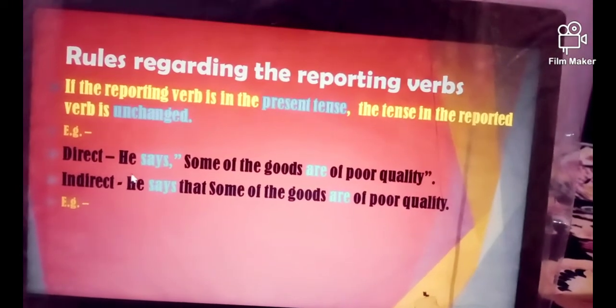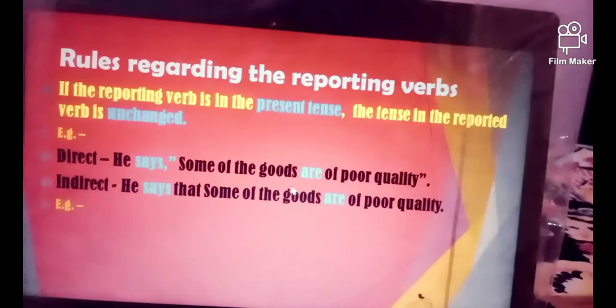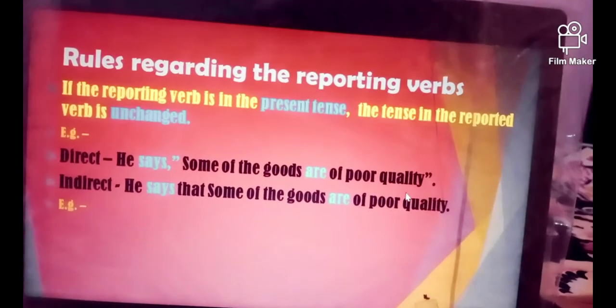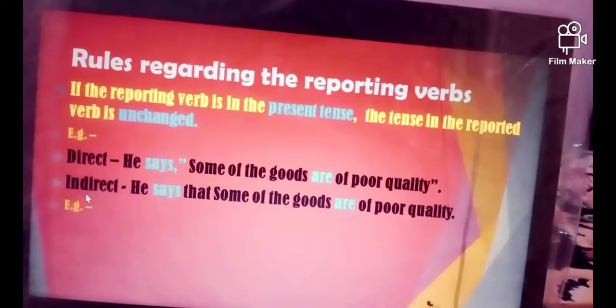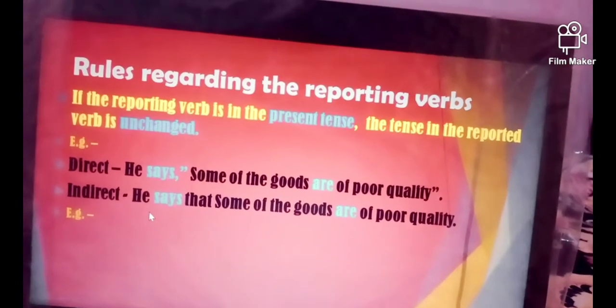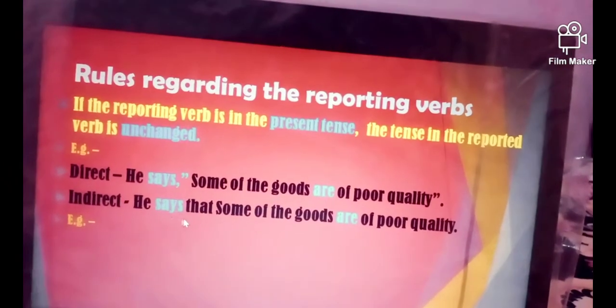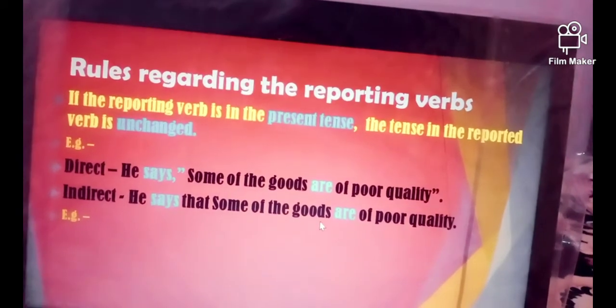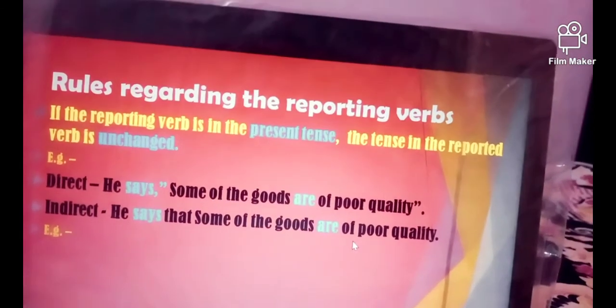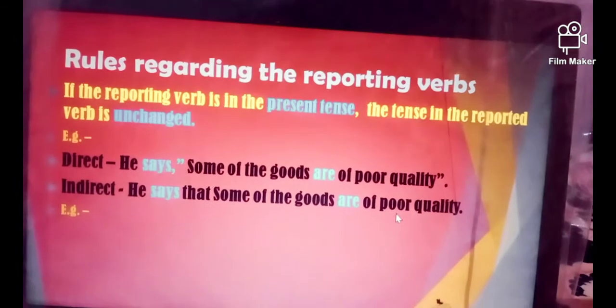Direct speech: He says, some of the goods are of poor quality. While transforming it into indirect speech, we say, he says that some of the goods are of poor quality.